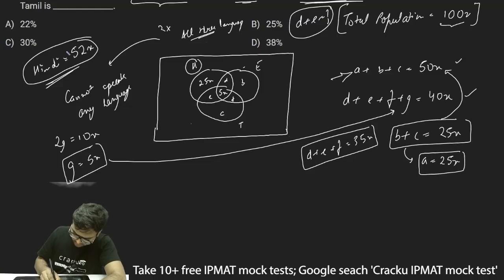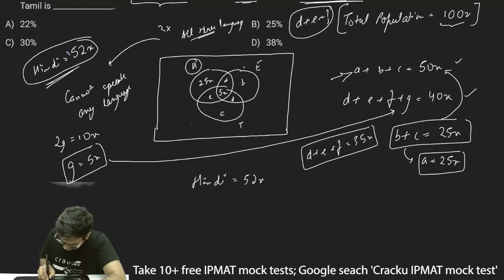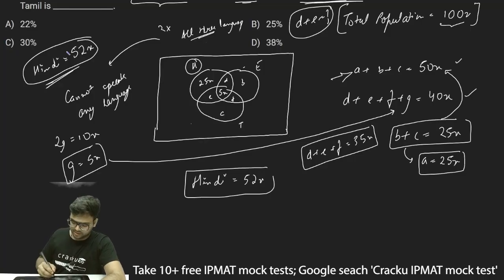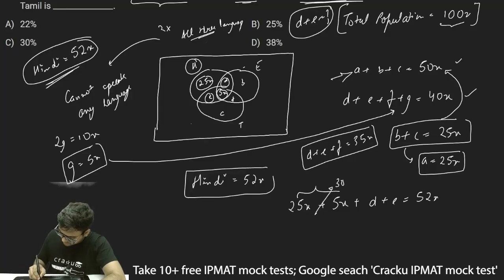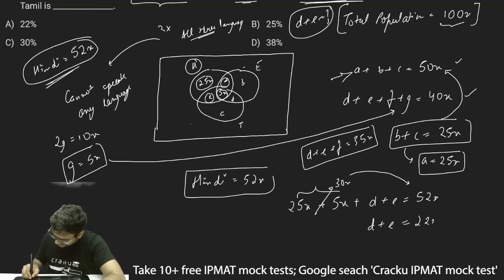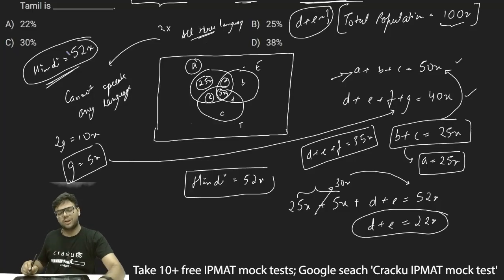And I know the value of Hindi is 52x. Now what is Hindi? Hindi is basically the sum of 25x plus 5x plus D plus E. So 25x plus 5x plus D plus E is equal to 52x. Now 25x plus 5x is 30x, and if I take it to the right hand side, this will become 52x minus 30x. So I can write D plus E is equal to 22x. Now this is the required value which we need to find out.